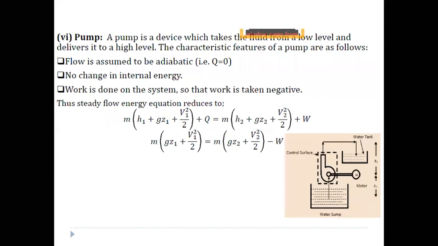And coming to the pump, a pump is a device which takes the fluid from a low level and delivers it to a higher level. If you take a sump here and run the motor, this pump will deliver the water from the low level to the higher level, from the sump to the tank.